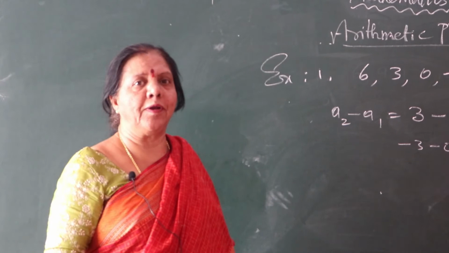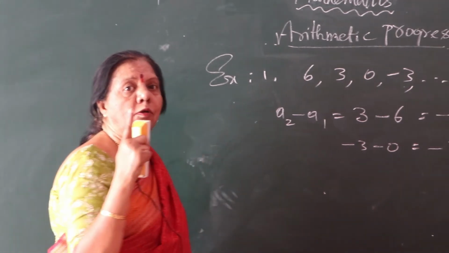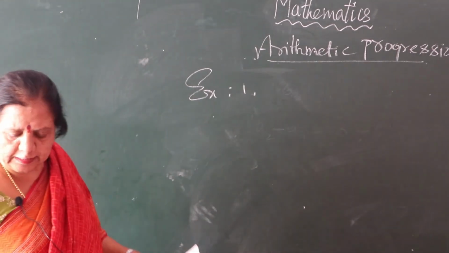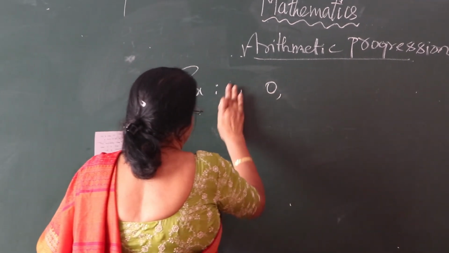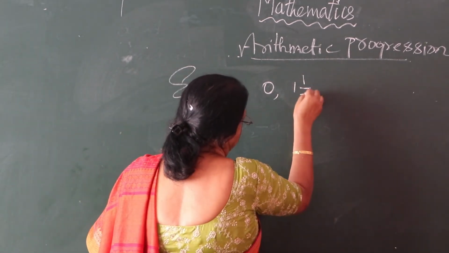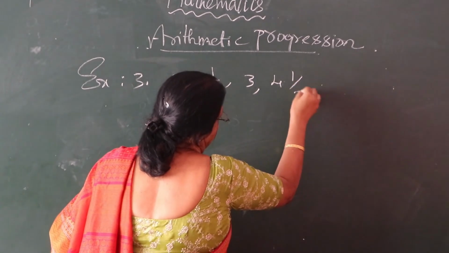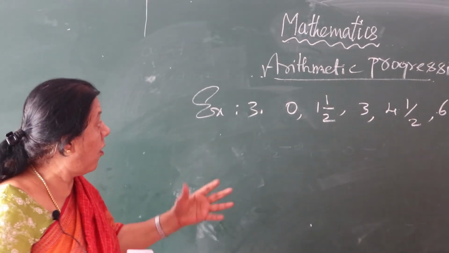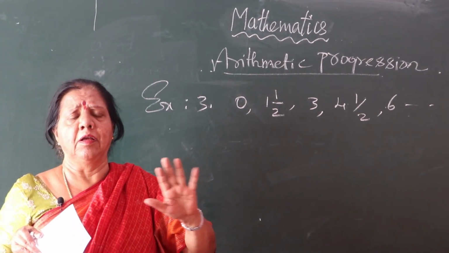So you are getting this one. I will go for fraction form of AP. So this is the second example, now the third example, I'll show you. So 0, 1 and half, 3, 4 and half, 6. See, this is a mixed fraction. Seeing it itself you are getting confusion. No confusion at all.